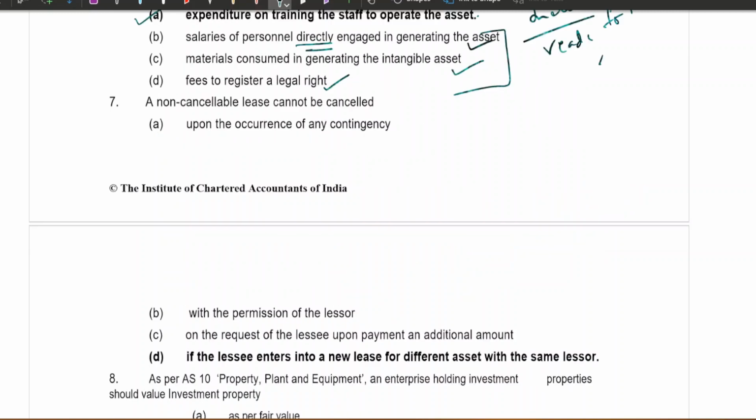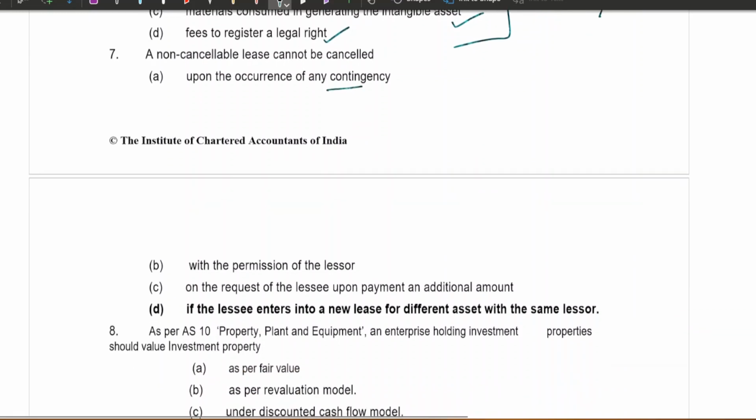Next question. A non-cancellable lease cannot be cancelled: A. Upon the occurrence of any contingency. B. With the permission of the lessor. C. On the request of the lessee upon payment of an additional amount. D. If the lessee enters into a new lease for a different asset with the same lessor. So a non-cancellable lease cannot be cancelled if the lessee enters into a new lease for a different asset with the same lessor. But if they ask, a non-cancellable lease is a lease that is cancellable only